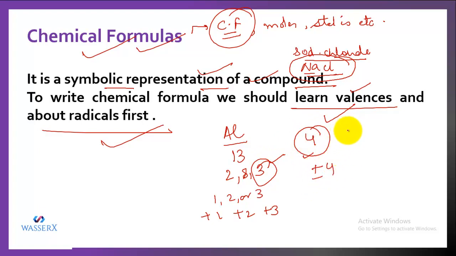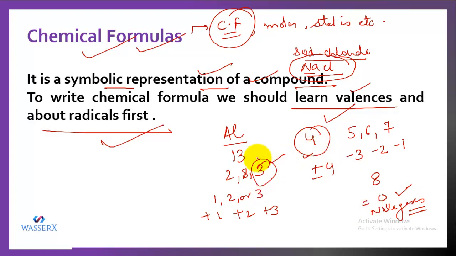And if the element has valence electrons 5, 6, 7, then its valency is this number minus from 8. That is -3, -2, -1. And if the substance has 8 valence electrons, its valency is 0. That is for noble gases.